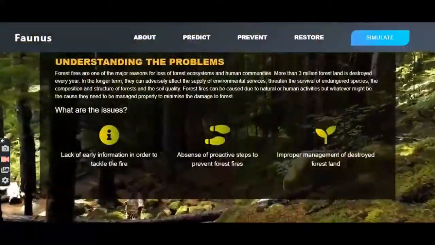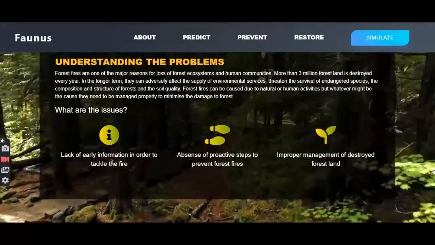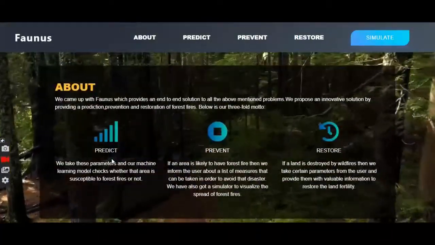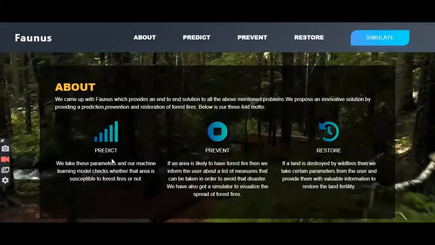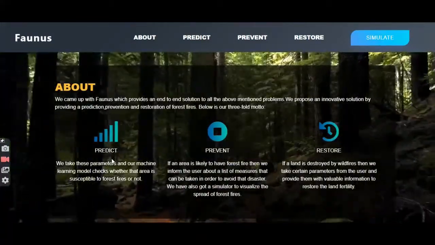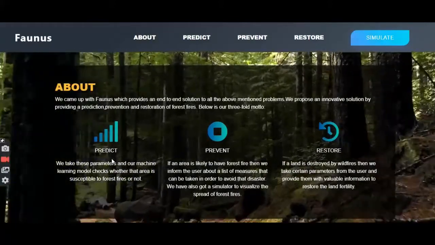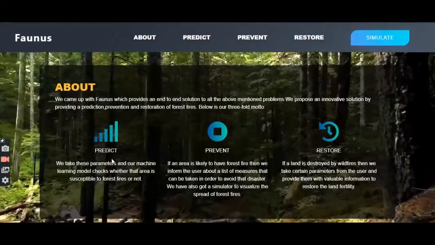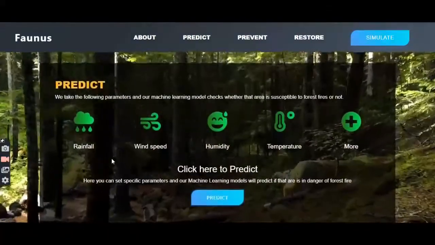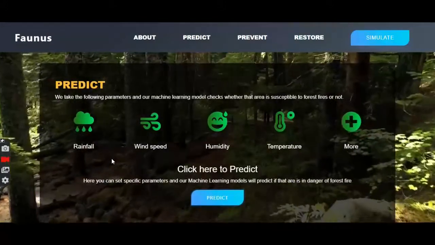So as you can see, first we have tried to understand the problem as to why forest fires are difficult to handle. After that we have come up with a threefold solution which involved first the prediction of forest fires by using machine learning, second is the prevention of forest fires by listing out some useful methods, and then the restoration of land that is lost due to forest fires with various innovative techniques. Now I would like to show you the prediction part where we have taken certain parameters into account which involve rainfall, wind speed, humidity, temperature and more.